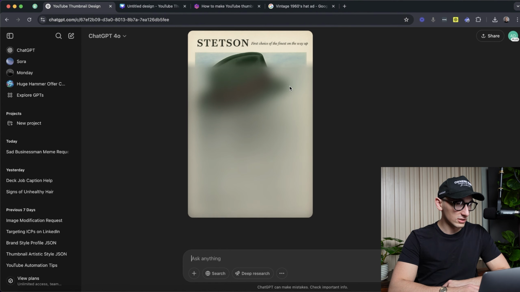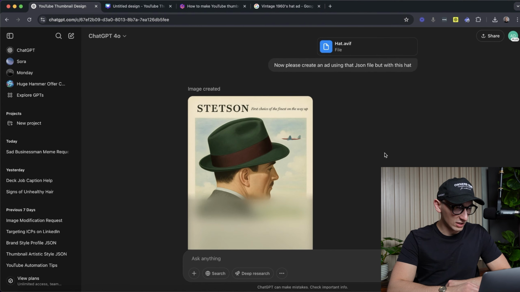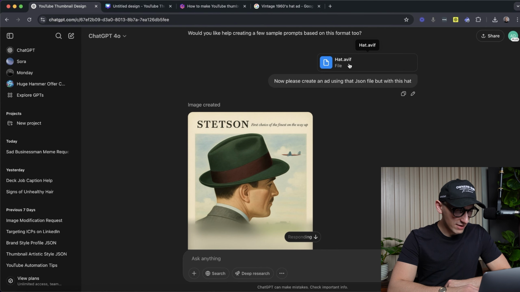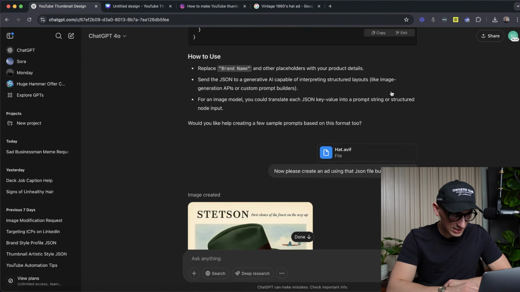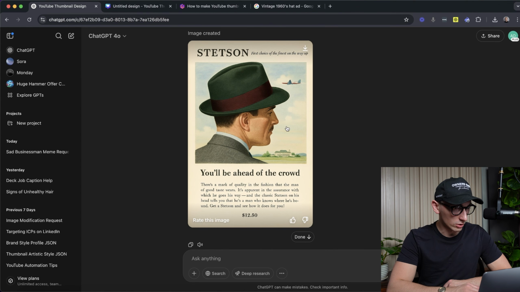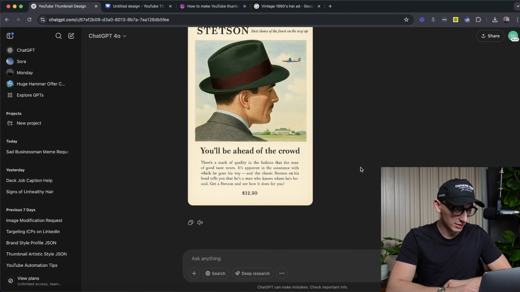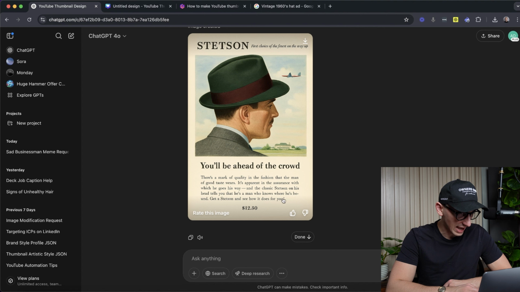Is it actually using the hat that I gave it? Probably not. This isn't what I asked it. Maybe this AVIF file is just unreadable. Let's see. I can't even read this. This is bad. But it did recreate it with the new guy, new colors, kept an airplane. It's different. It definitely looks nice. It makes sense. The text makes sense, right?